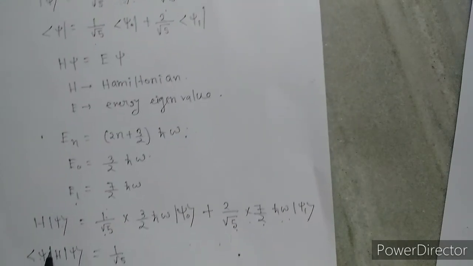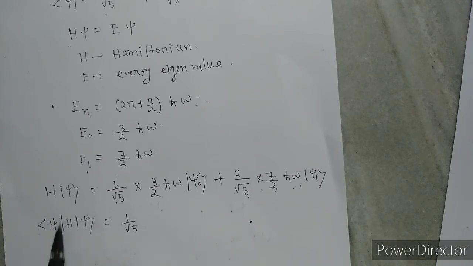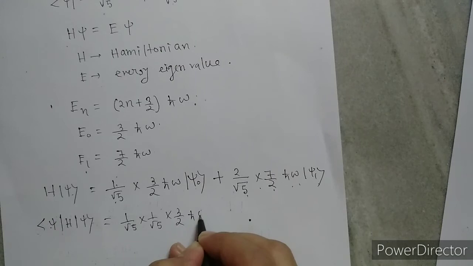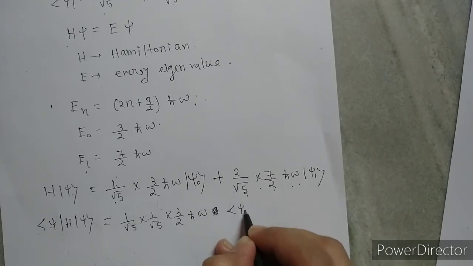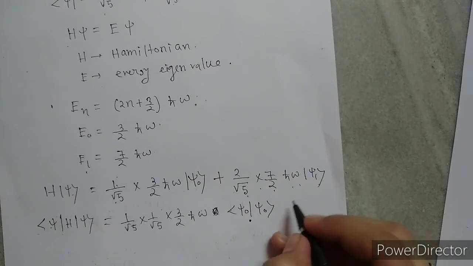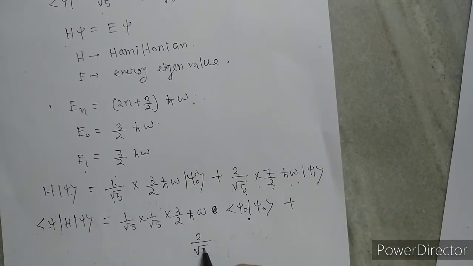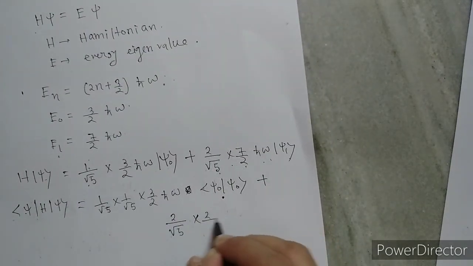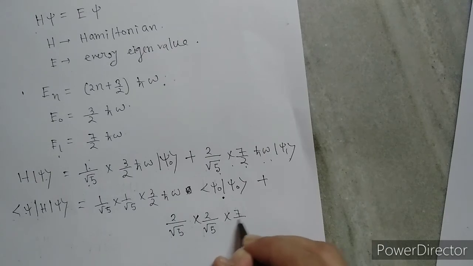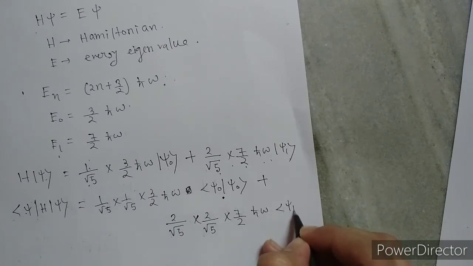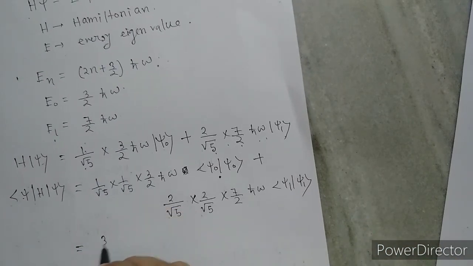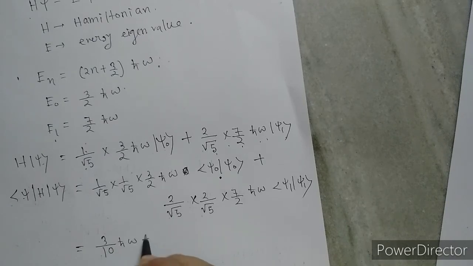So inner product of bra psi 1 with H ket psi 1, so we can write 1 by root 5 into 1 by root 5 into 3 by 2 h cut omega psi 0 inner product, plus 2 by root 5 into 2 by root 5 into 7 by 2 h cut omega psi 1 inner product with psi 1. So we can write 3 by 10 h cut omega plus,